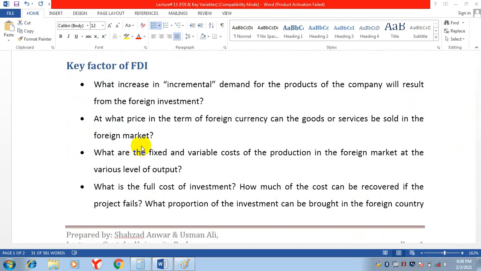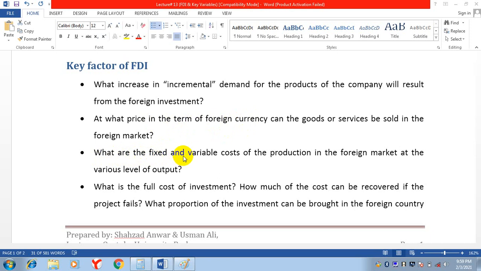Then we discussed the key factors of foreign direct investment. When we invest money in foreign countries, what will be the incremental demand? What will be the increase in demand? Then we discussed at what price we can sell the product in the foreign country in terms of their currency. If we are investing in the USA, we will sell our product in dollars. If we invest money in Saudi Arabia, we will sell our product in Saudi Riyal. So what will be the price? At what price can we sell this product in the foreign country?